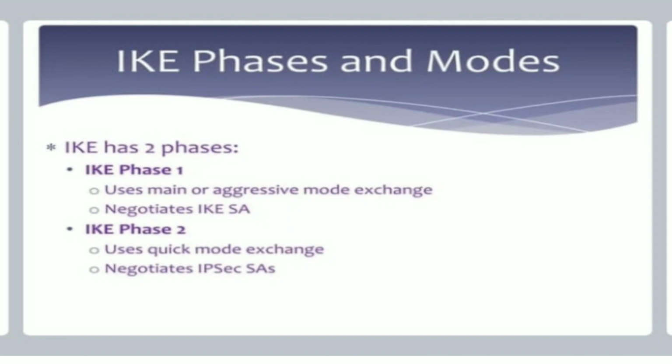Now we discuss Internet Key Exchange phase 2. It uses quick mode exchange to negotiate IPsec SAs. Once the participants have established a secure channel in phase 1, they move to phase 2. We have a security association negotiated, deciding to use AH or ESP algorithms, and they also select their algorithm by their own decision. Phase 2 always operates in quick mode.